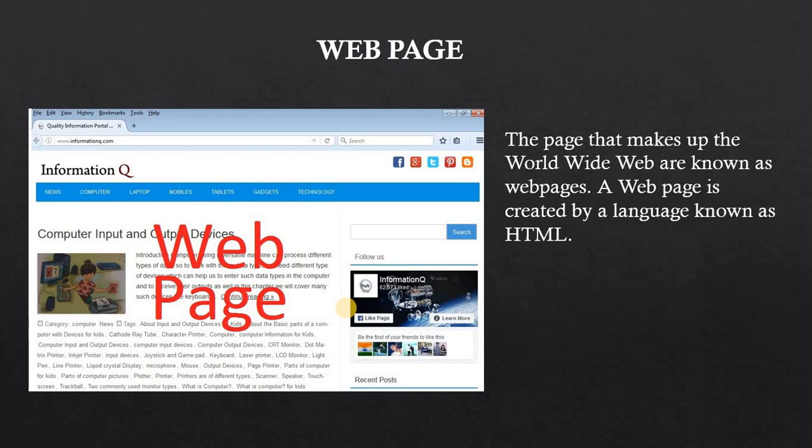There are millions and millions of web pages available, and all these pages are interconnected with their links. So that makes the World Wide Web. Previously I have already told you, when I was talking about different web pages combining together to form the World Wide Web, at that time I was not explaining about a web page. Now I am explaining about a web page. A web page is something which is very informative, and we get information from web pages regularly.